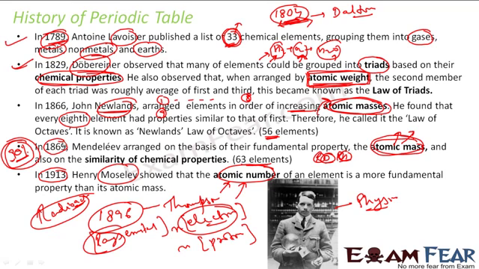So he created this periodic table based on this, and you see after this, there's a long gap of almost 45 years, right? And then atomic number came, and this guy found that if you use atomic number instead of atomic mass, things are fine. And that's what he did, right? And then we got a better periodic table.